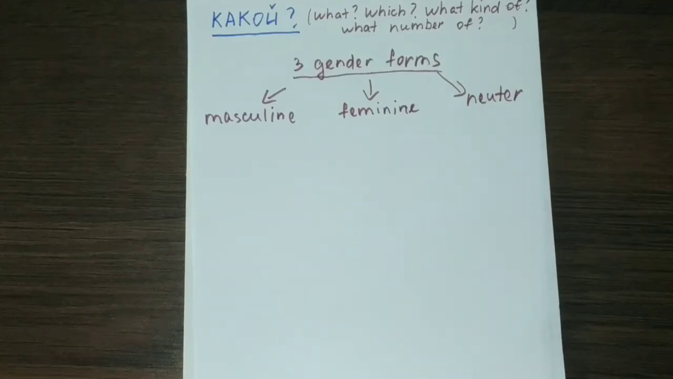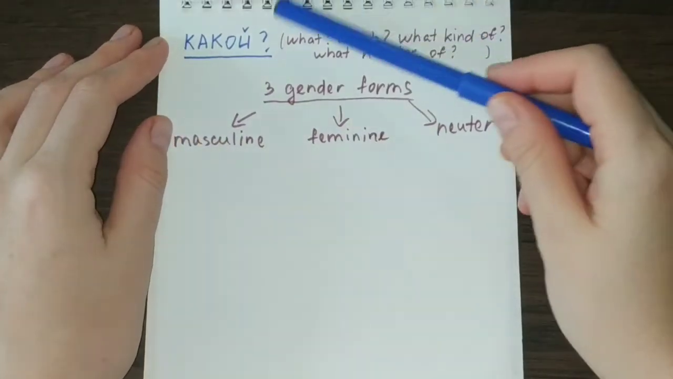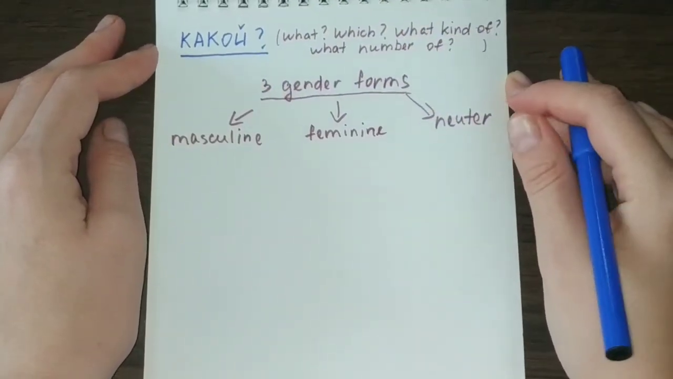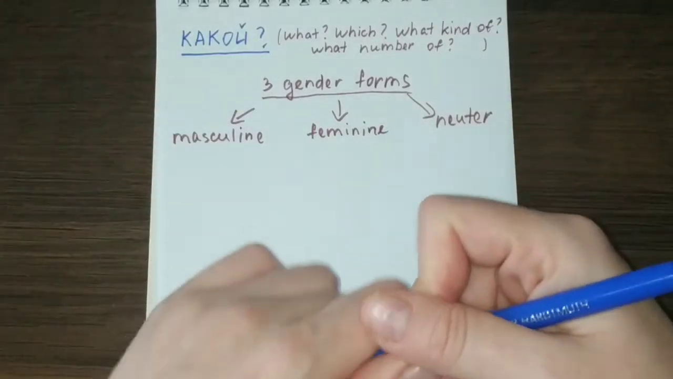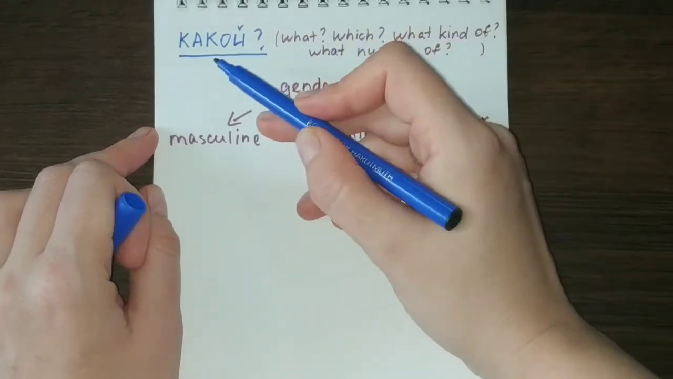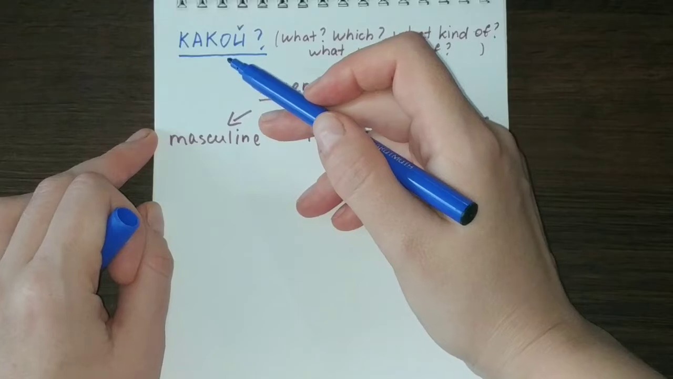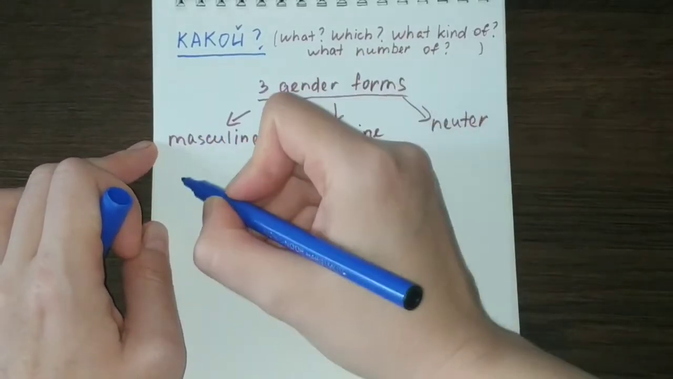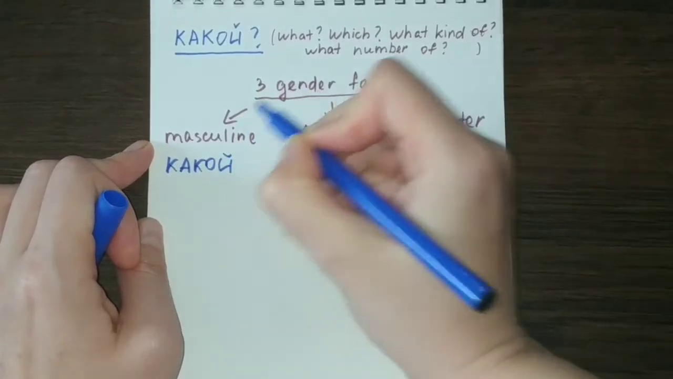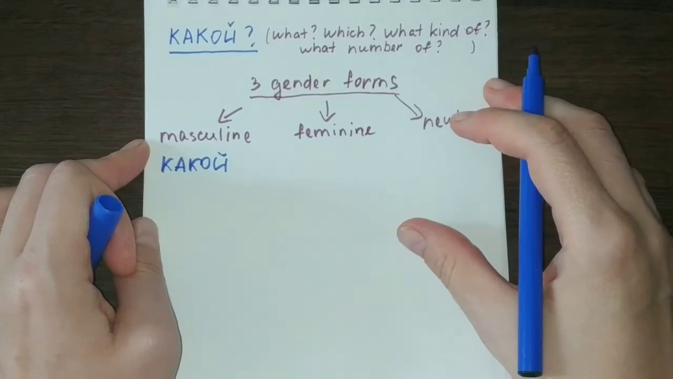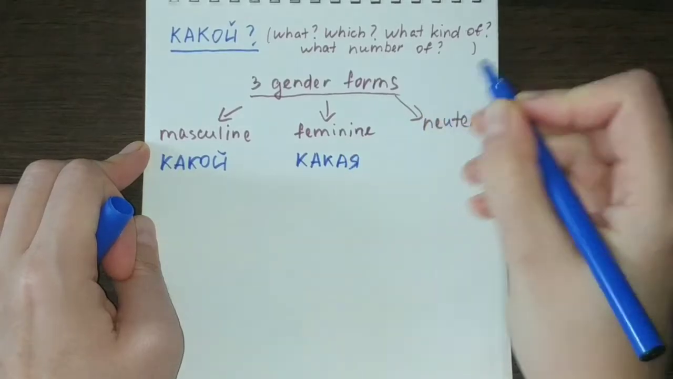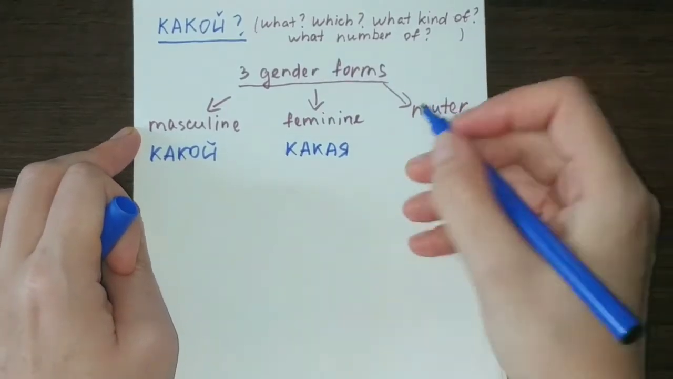So this pronoun КАКОЙ, this form of it is the dictionary form, and as we know, the dictionary form that you can see in the dictionary is always a word in a masculine gender. So here we can see that the first gender form of this pronoun is the masculine one, which is КАКОЙ. The feminine version of this pronoun will be какая, and the neuter form will be какое.